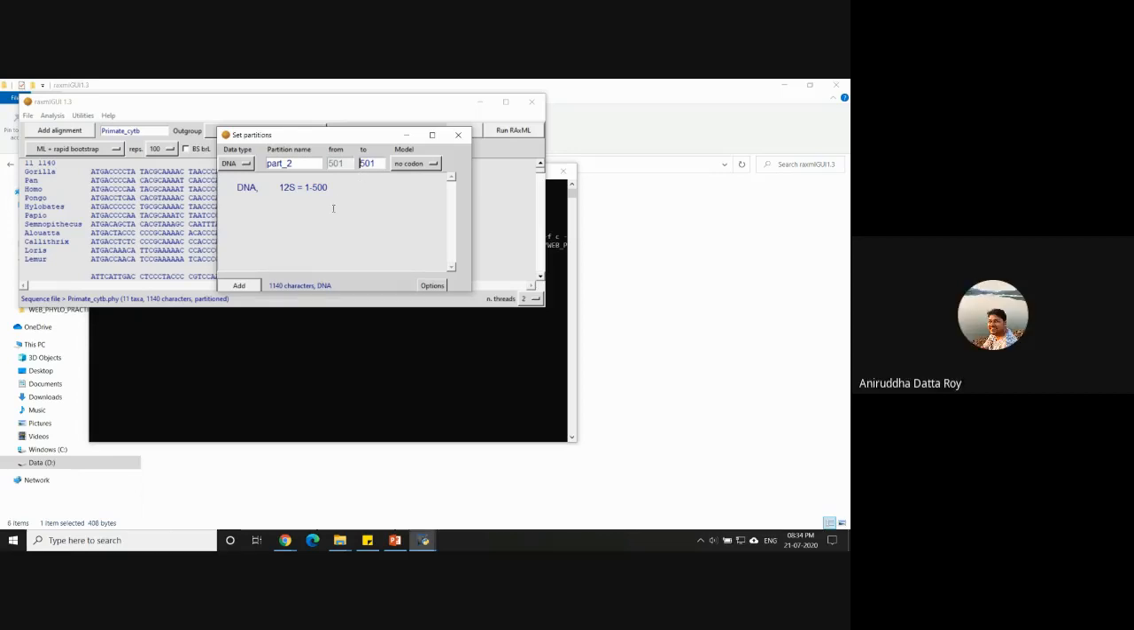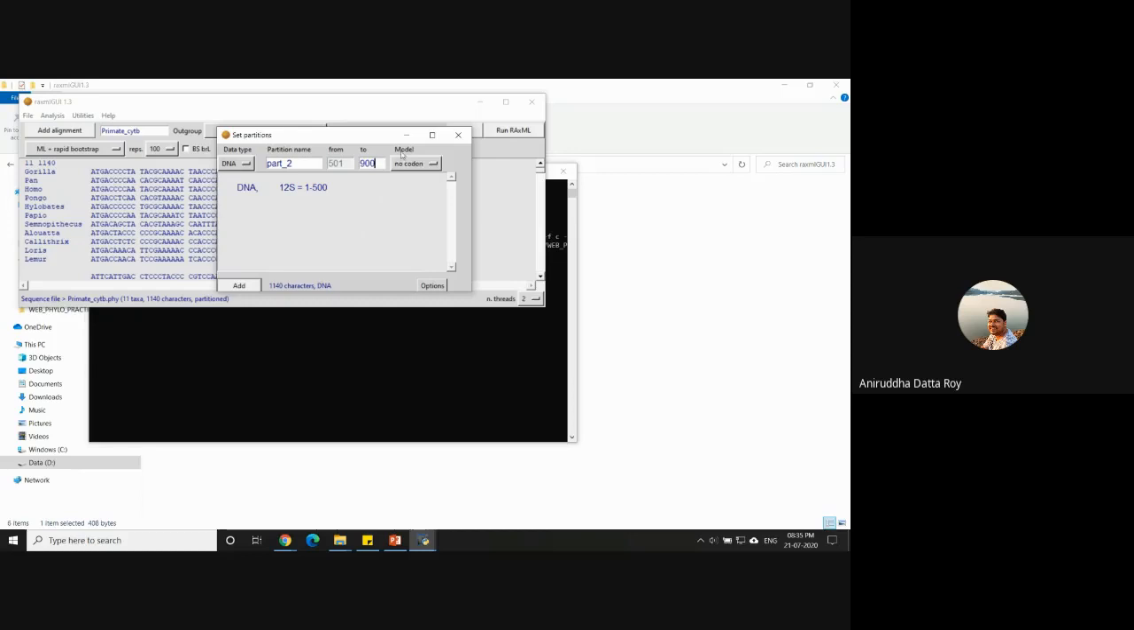Okay, so just remember that I said I have 3 different regions that I'm working with, and my second region is from 501 to, let's say, 900. And that is a gene, so it codes for a protein.